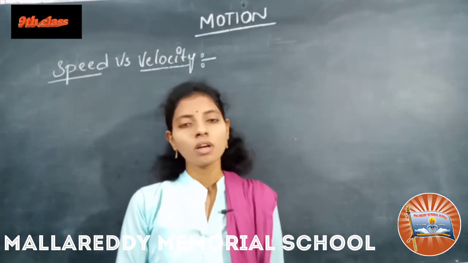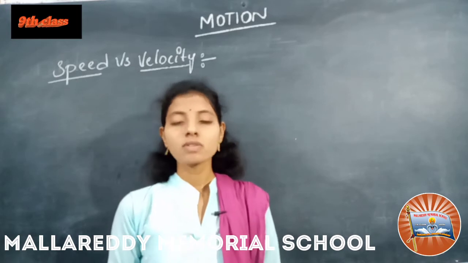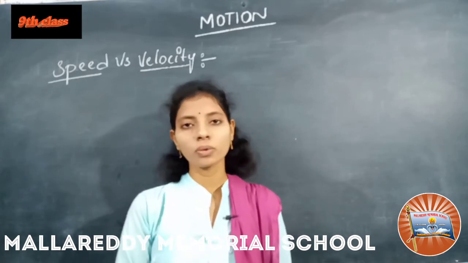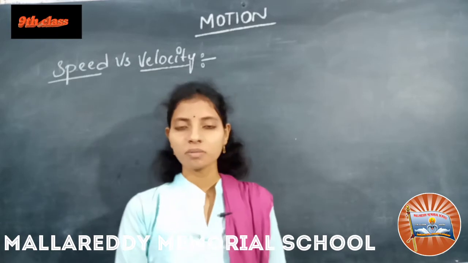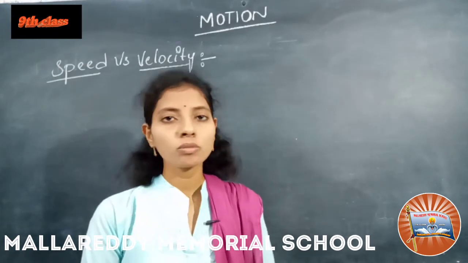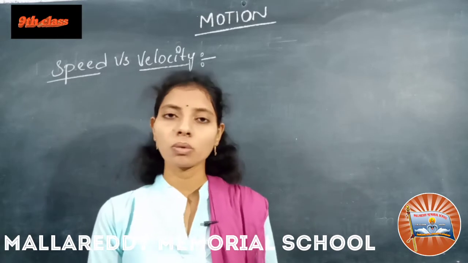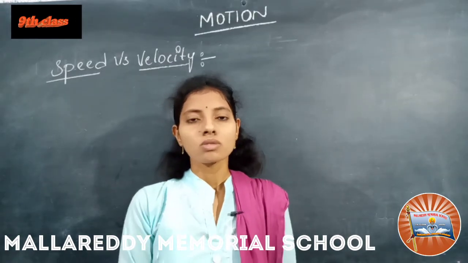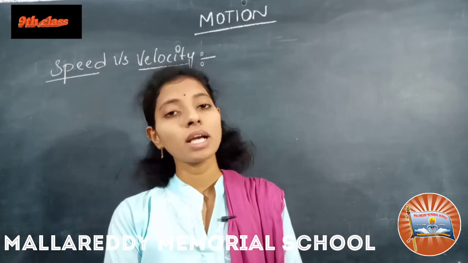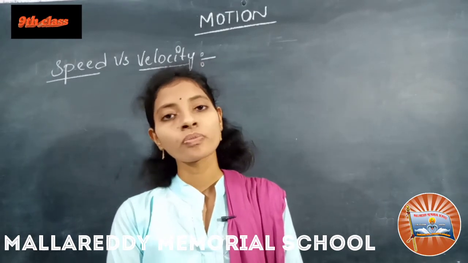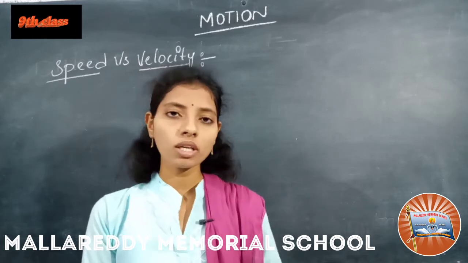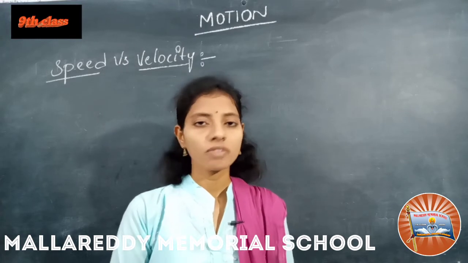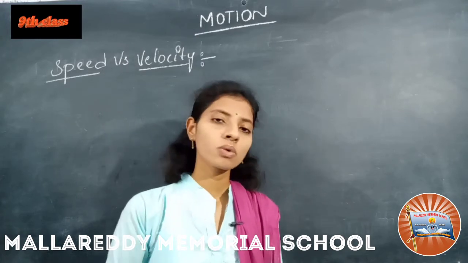See here, when you are moving on the road, we will observe so many vehicles moving on the road, right? Like car, bike, buses, whatever. Some vehicles are moving faster and some vehicles are moving slowly. So how can we measure quantitatively whether a vehicle is moving faster or slower? We can say at any instant, by seeing the speedometer, whether the car is moving slowly or fast, right? That is known as instantaneous speed. If you are saying it at any instant, that is known as instantaneous speed.